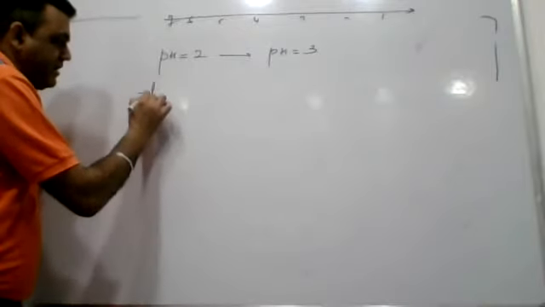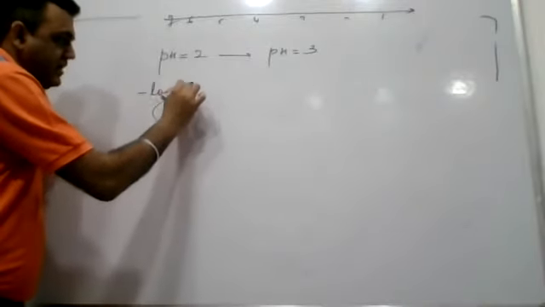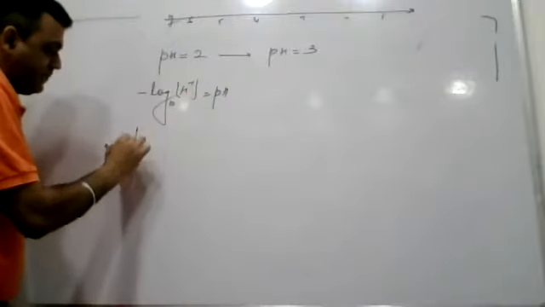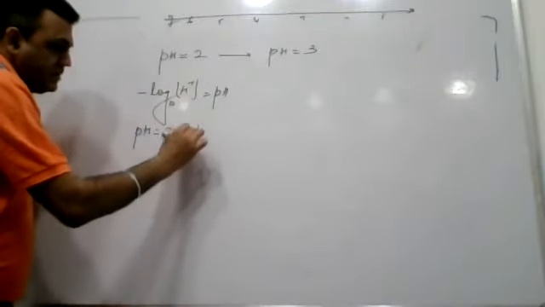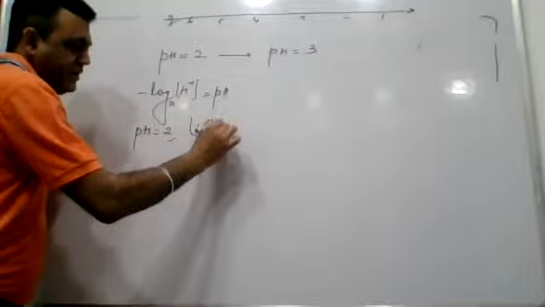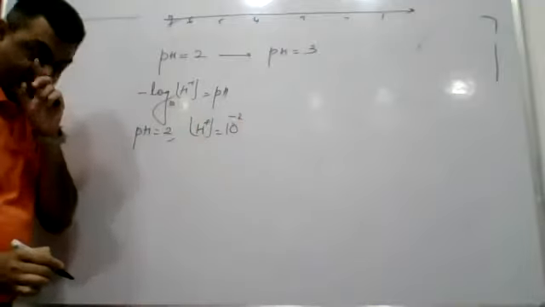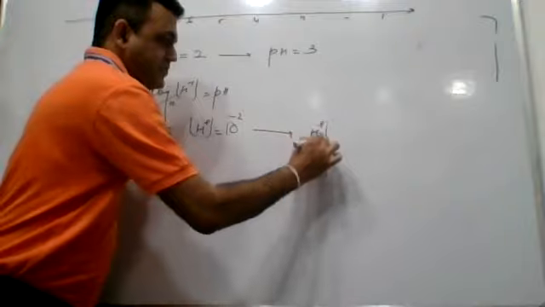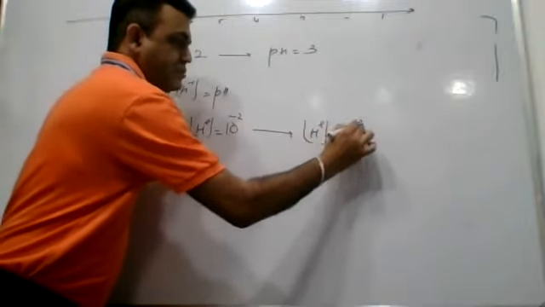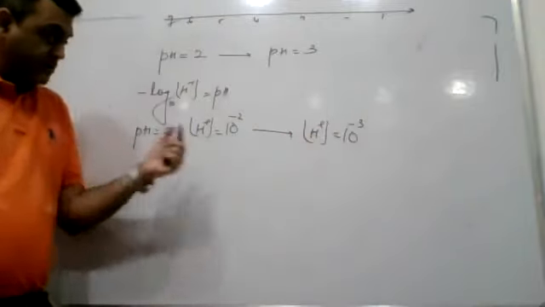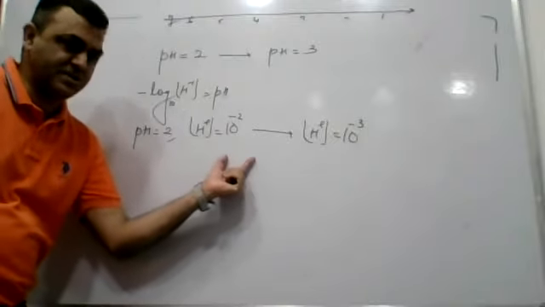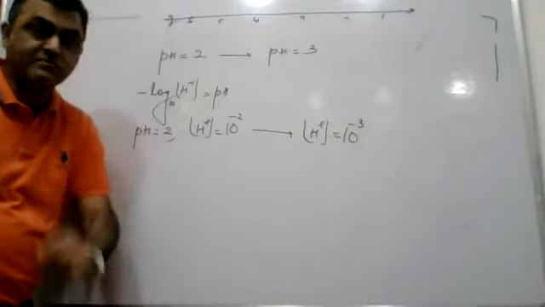As pH is minus log of H plus molar concentration, if pH is 2, that means the H plus concentration will be 10 raised to the power minus 2. Right? It is changed to 3. Now the H plus concentration has become 10 raised to the power minus 3. So from 10 raised to the power minus 2 moles per liter, it has changed to 10 raised to the power minus 3 moles per liter.